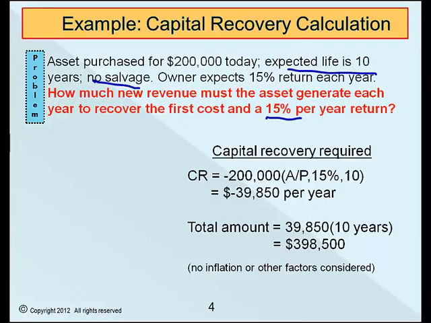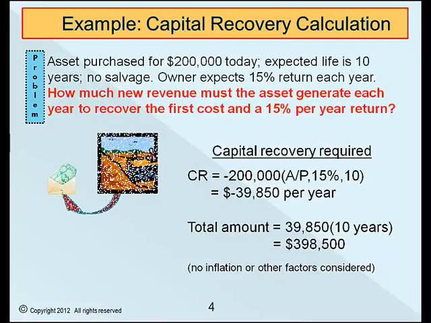With a P of minus $200,000 and an N of 10 and a salvage value of 0, the equivalent A, or the capital recovery value, is an amount of $39,850 per year. To ensure the 15%, this should be an annual amount realized, which totals to $398,500 over the 10-year life.